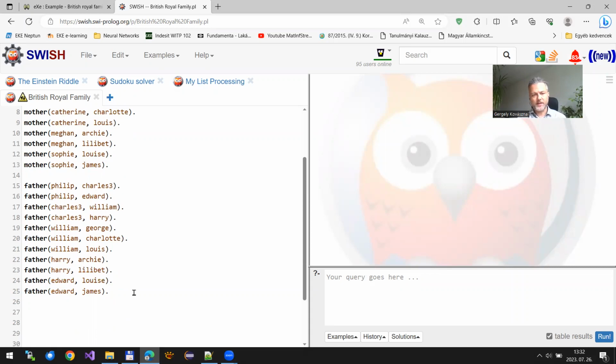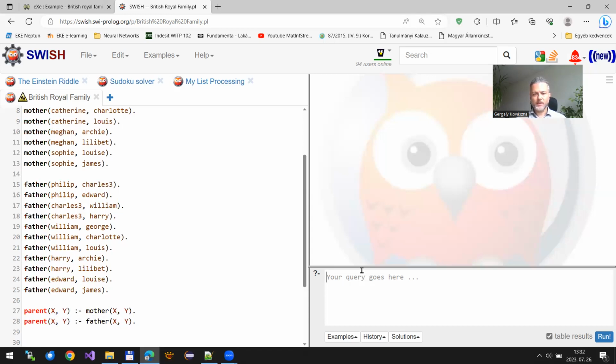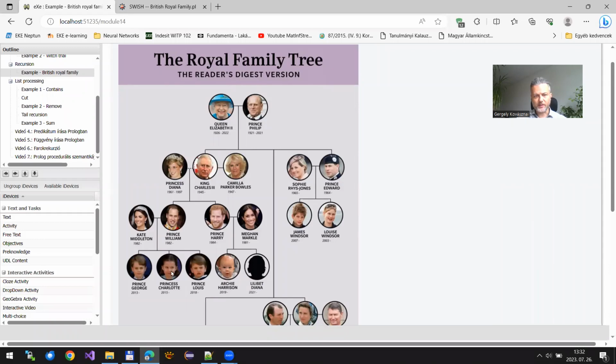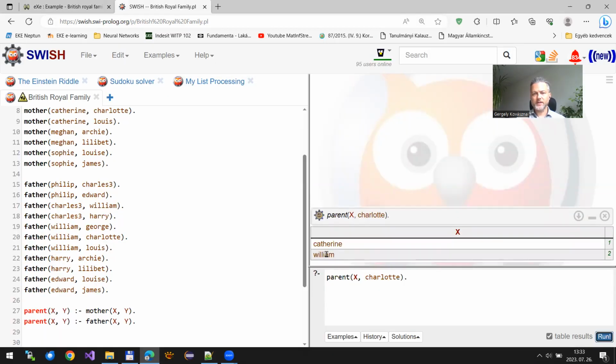For instance, let me introduce a new predicate for being a parent. So let's say X is one of the parents of Y if, well, there are two cases. X is either the mother of Y, or the other case is when X is the father of Y. Okay, if we ask a query now, like who are the parents of Princess Charlotte, then you can see her two parents, Catherine and William.